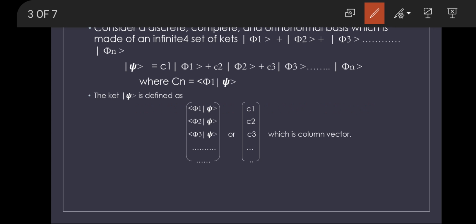Since we have represented these kets with a complete and orthonormal basis, Cn is equal to the bracket of phi n with psi. Now we represent these kets in the form of column matrices, which means these vectors are represented in column form, as we already discussed in our previous class.